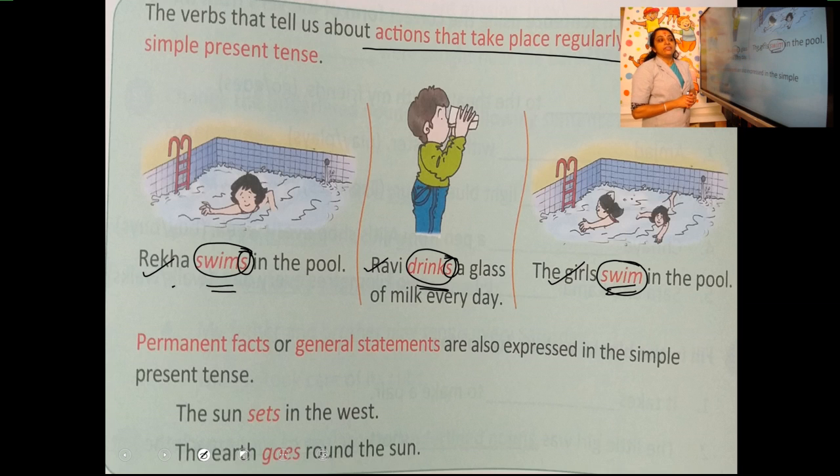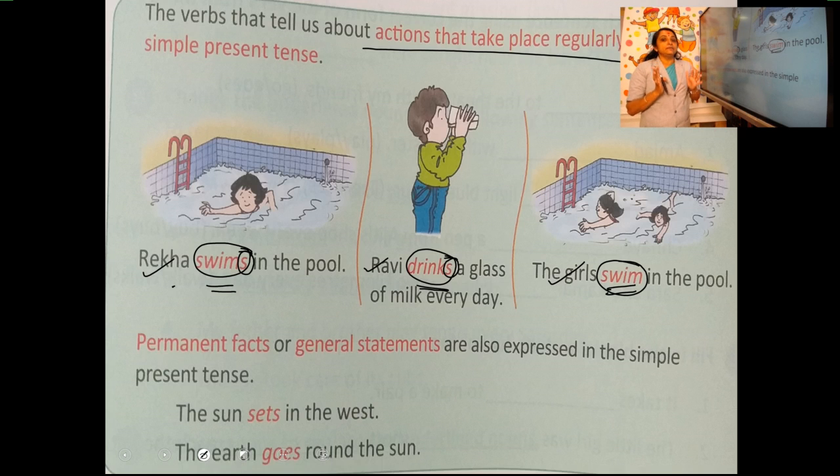Here in the third sentence, the girls swim in the pool. Only one girl in the pool? No, we can see two girls are there, isn't it? Girls, it is plural. So when plural comes, there is no need to add S to the verb. So remember, in simple present tense, clear? I told you, simple present tense is used to state regular action or general truth, just like the sentence, the sun rises in the east. It is used to state those two things.